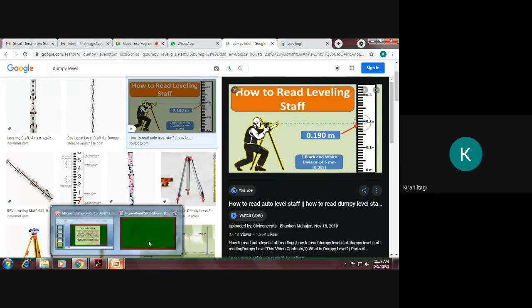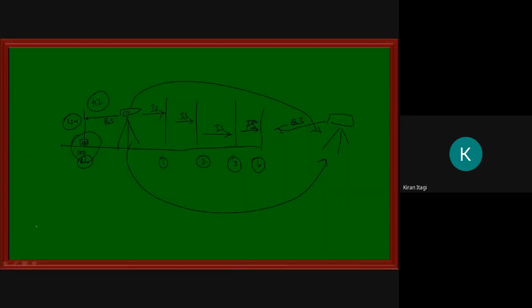I hope in the last class I said how to take the readings also, how to read the staff.